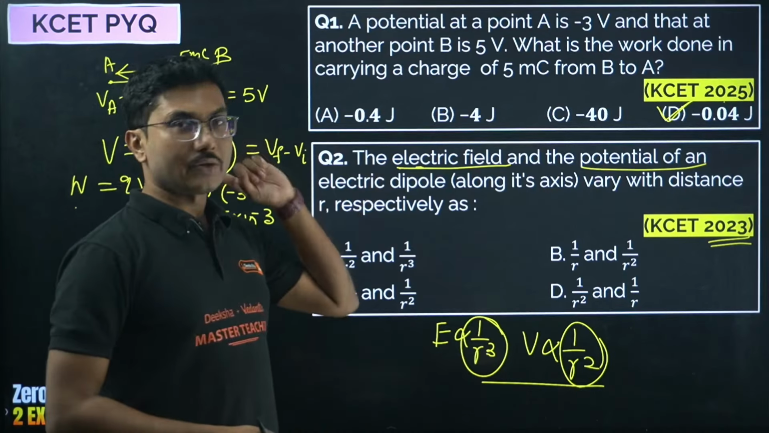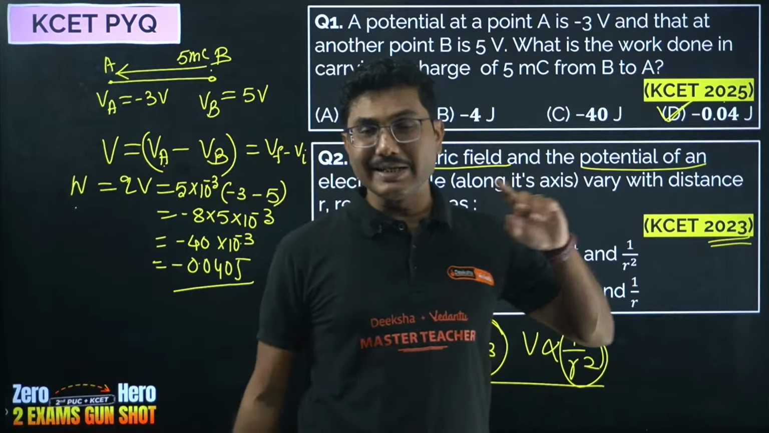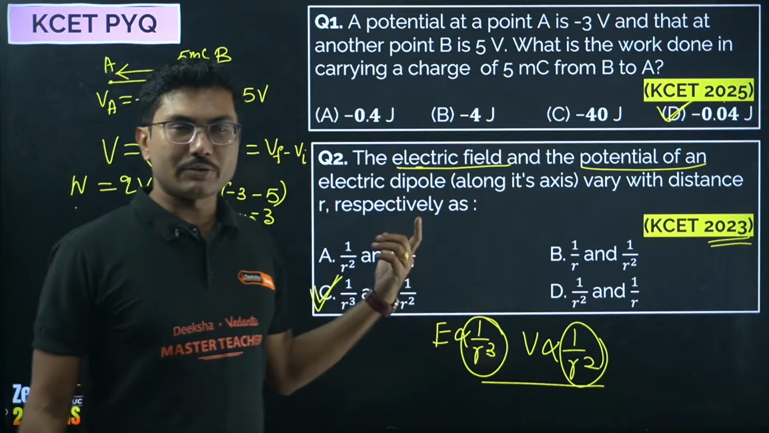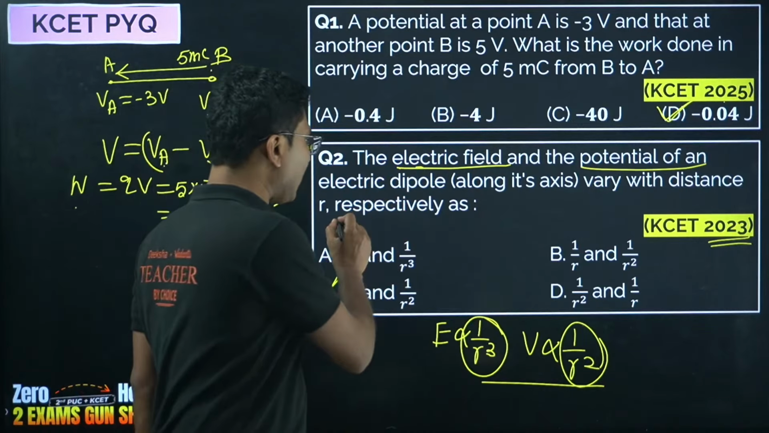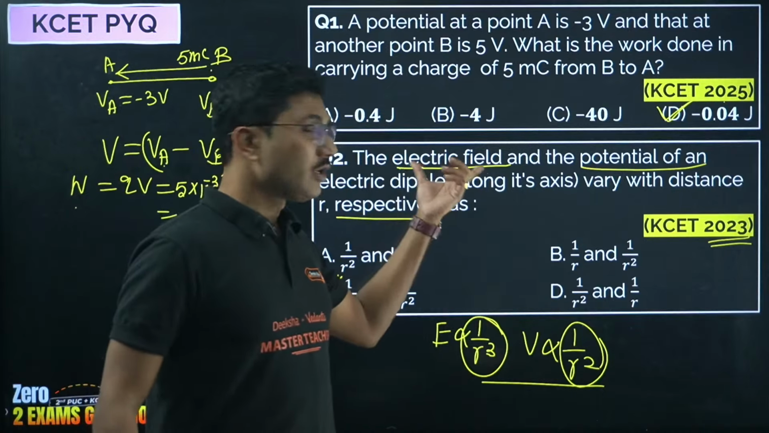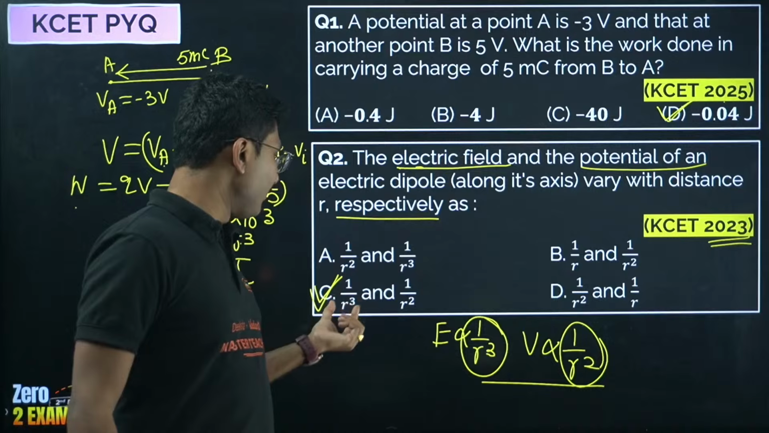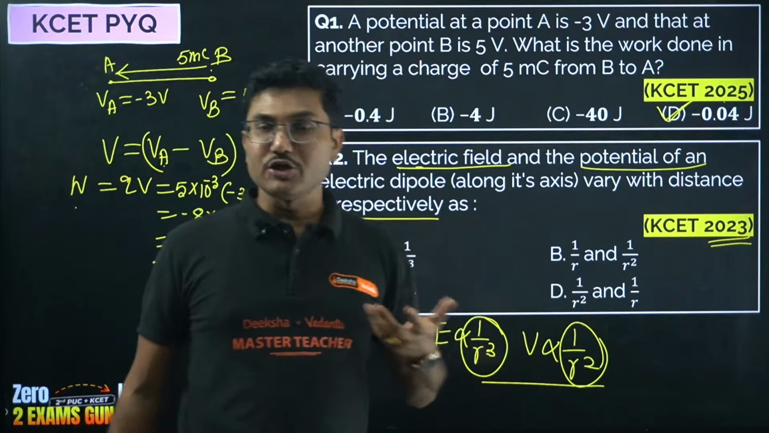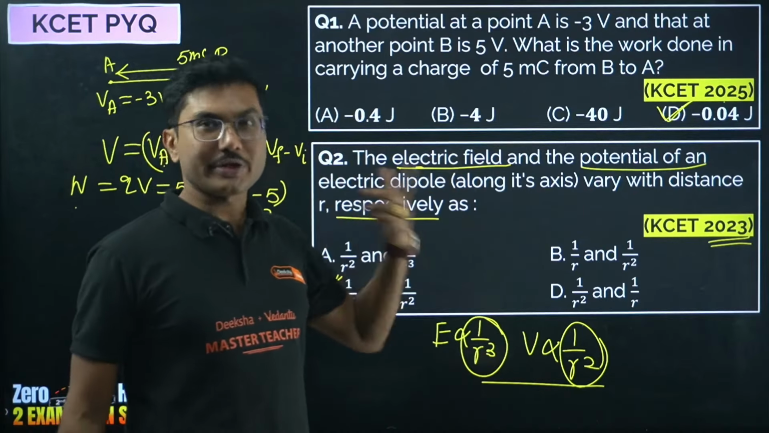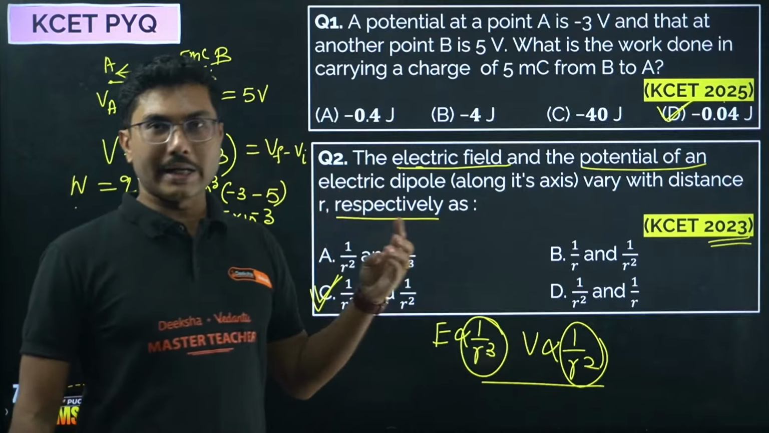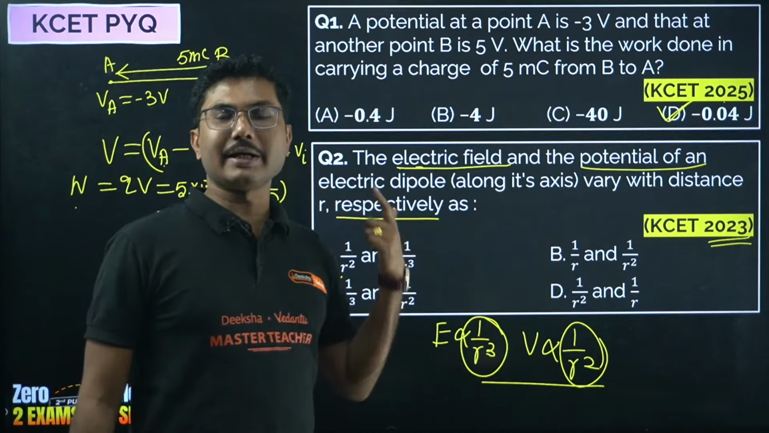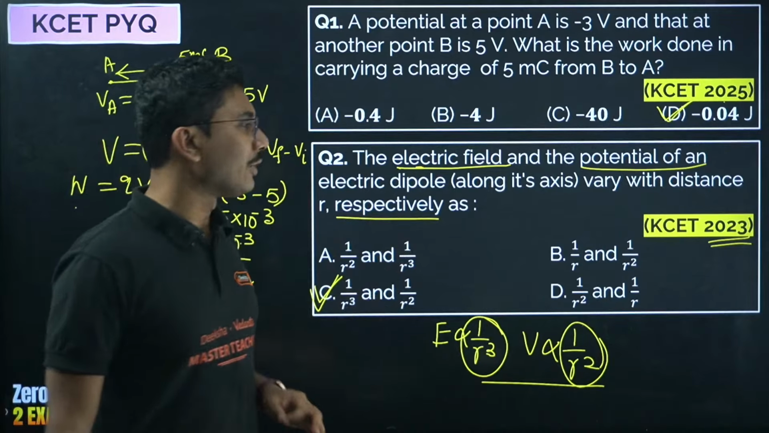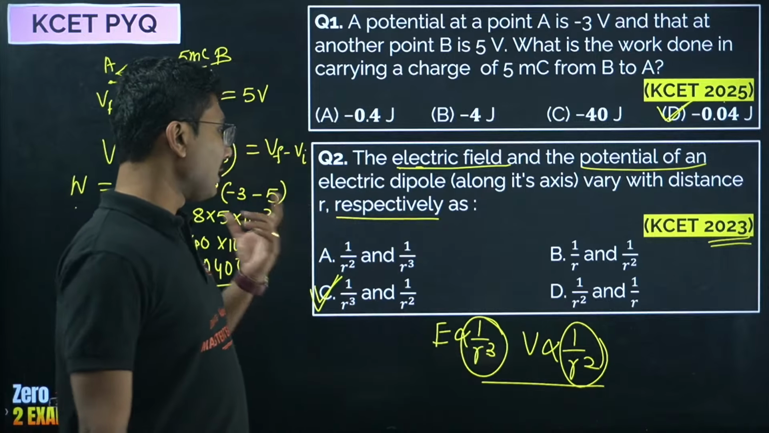So whenever you answer a question in KCET, remember that ratio based or respectively based questions, respectively means the first one will come first, so electric field will be first, electric potential will be next. There will be options that give you the wrong order as well. Even though the answer is correct, if the order is wrong and you mark option A, you will get 0 marks. KCET has no negative marking, but still you will not get the marks.